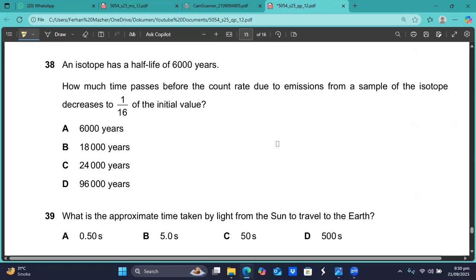Question number 38. An isotope has a half-life of 6,000 years. How much time passes before the count rate due to the emission from a sample of the isotope decreases to 1/16th of the initial value? The half-life is given: 6,000 years.